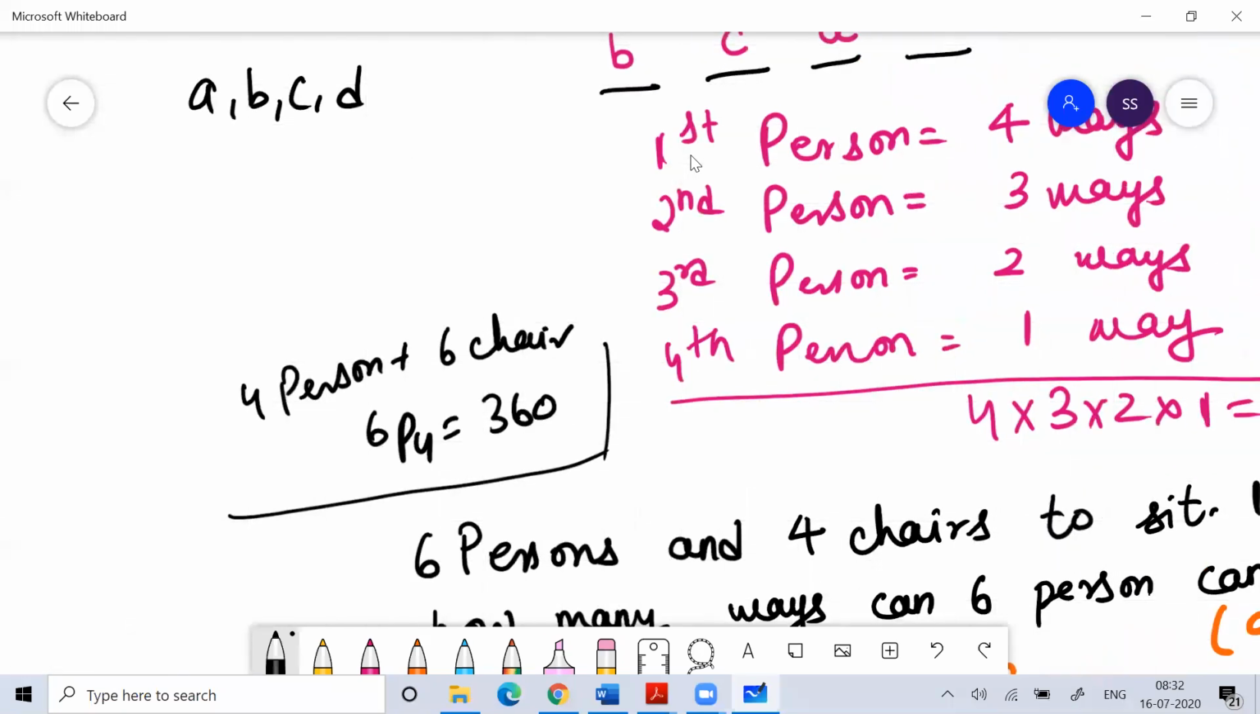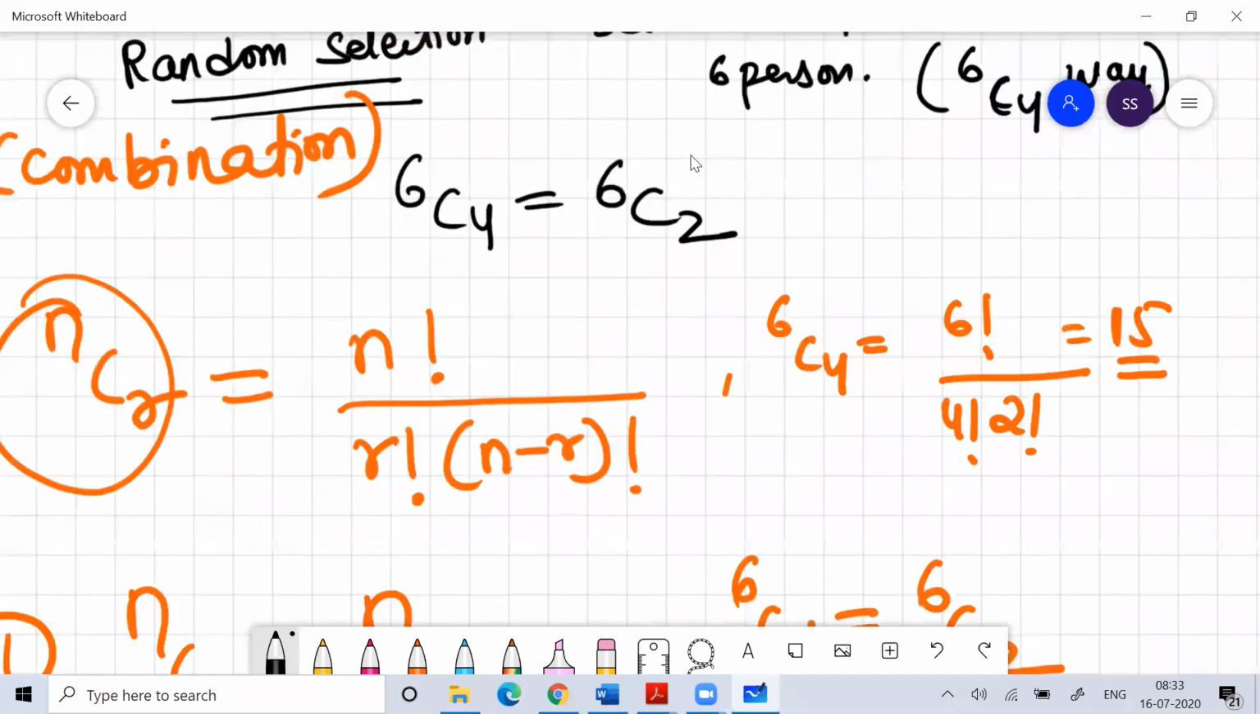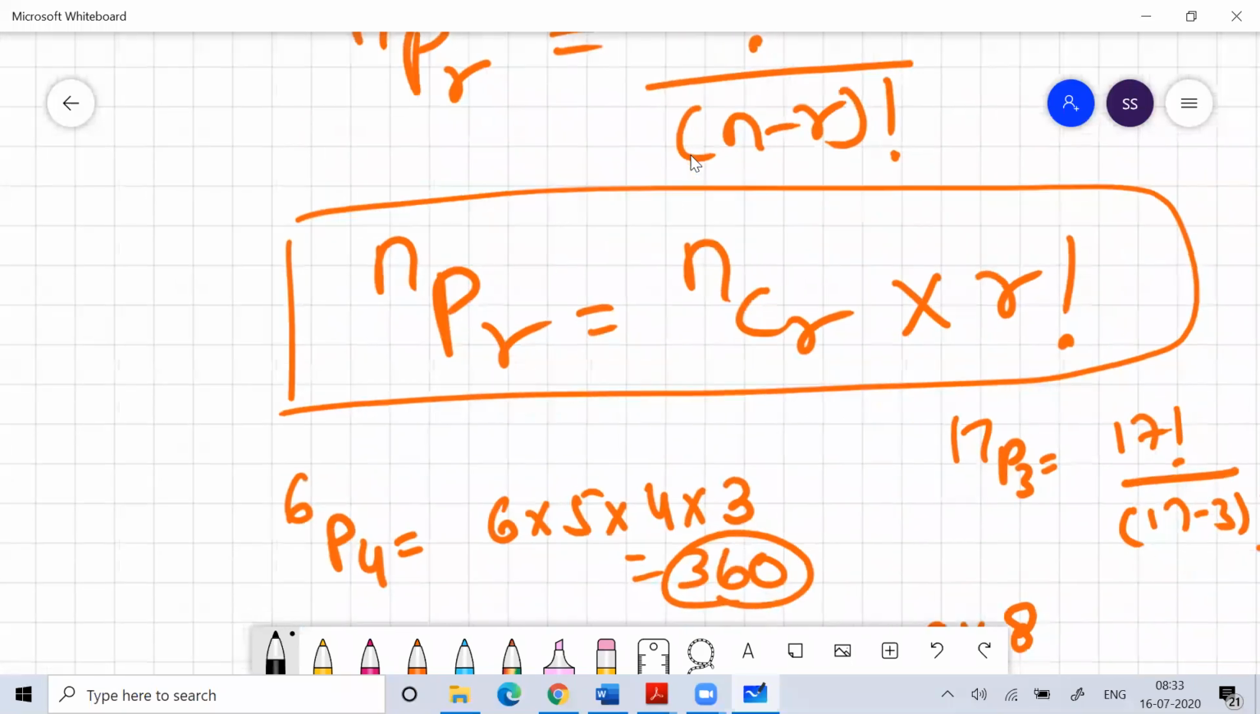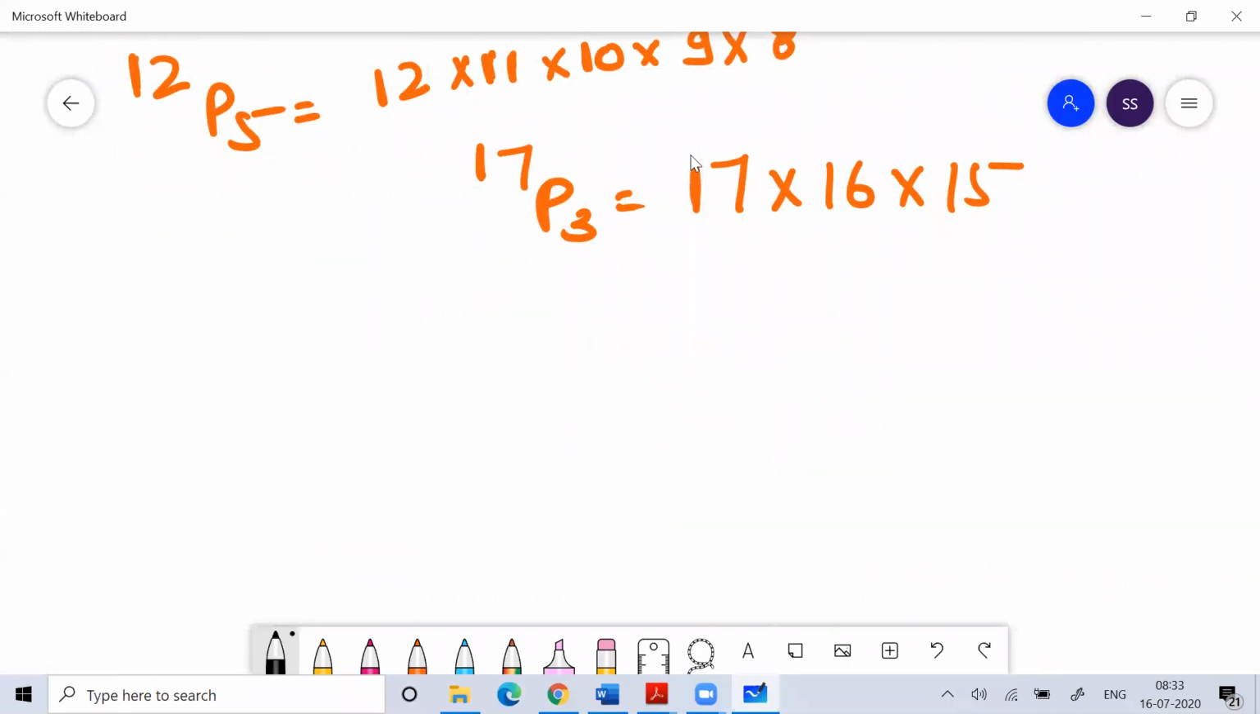So if I ask you 6 persons 4 chairs, or 4 persons 6 chairs, your answer will remain the same. Your answer would be 6P4 only. So you need to understand the concept of permutation and combination. If you are clear with your concept of permutation and combination, your solving ability will be very good.